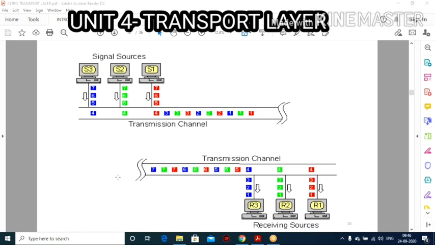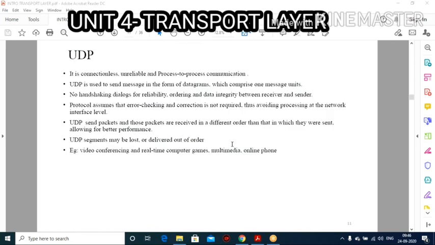On the receiving side, we have the destination, that is the demultiplexer. It receives a single packet and converts it into a number of segments. So many to one at the source means one to many here. This is the receiving side. So multiplexing happens at the source end, and demultiplexing happens at the receiving end. With this I conclude my topic.